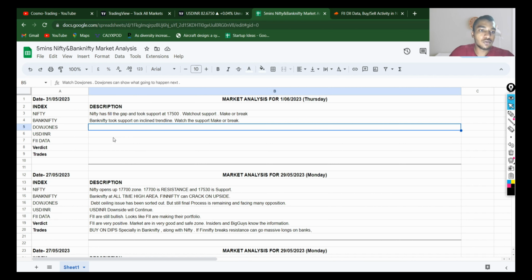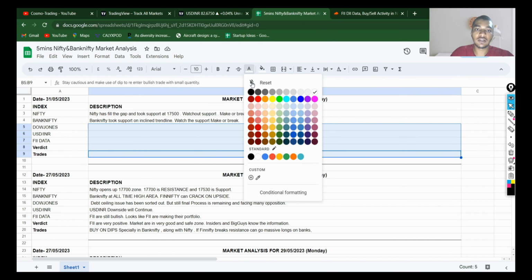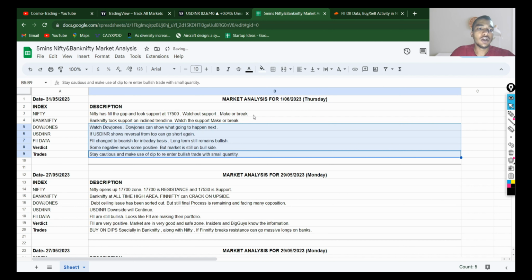So now we'll give the verdict and trades. Watch Dow Jones tonight, as Dow Jones can show what's going to happen next. If USD shows reversal from the top, we can go short again. And FII data has changed to bearish on an intraday basis, but we are still on the long side for the long term.